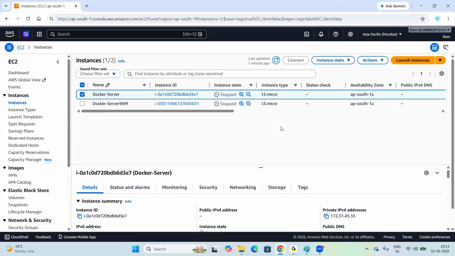Okay. Now I want to launch a new server, a new EC2 instance. Here terminology is very, very important, and we need to use it in real-time projects. We should not call it a server; we need to call it an EC2 instance. Right, an EC2 instance is a virtual server. Now click on instances, then click on launch instances.